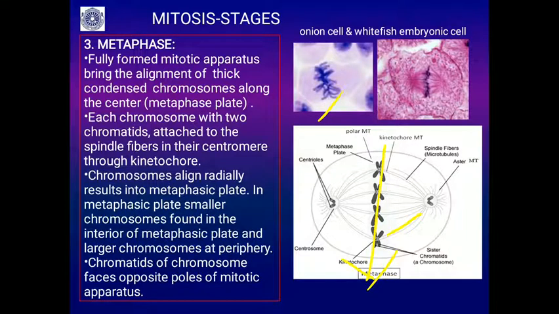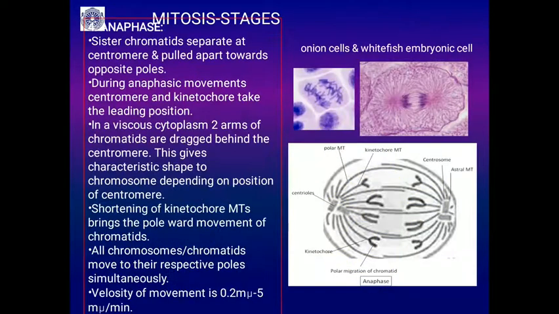Chromatids of a chromosome face opposite poles. You will see in this there are two chromatids. One chromatid is facing this face and another to this face. So these are the mitotic poles, and those are connected with the spindle fibers.